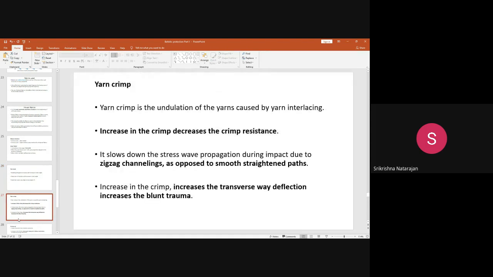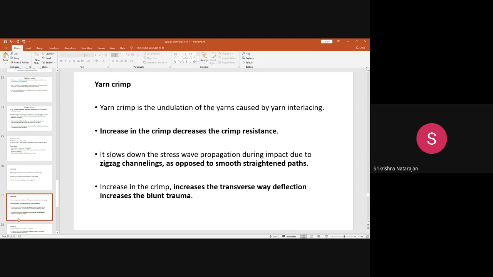Next is the crimp. What is meant by crimp? It is the undulation of the yarns, that is, the wavy structure caused by the yarn interlacing. Here, crimp is not a desirable feature in the ballistic protection. The fabric which you are using should have less crimp. If there is no crimp, that is preferred. So what happens if you increase the crimp? That will decrease the crimp resistance.